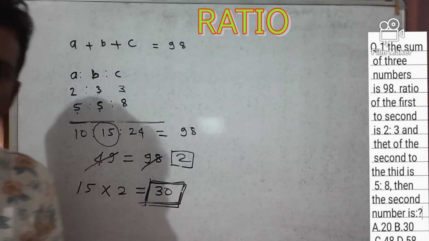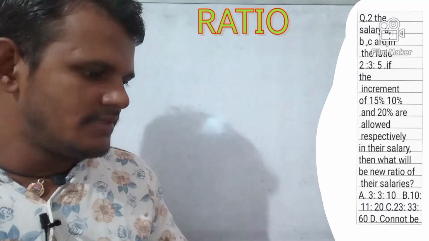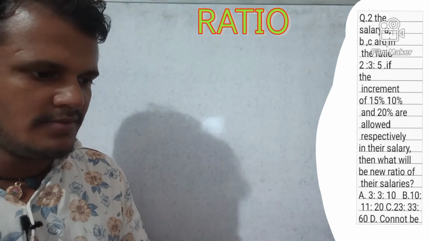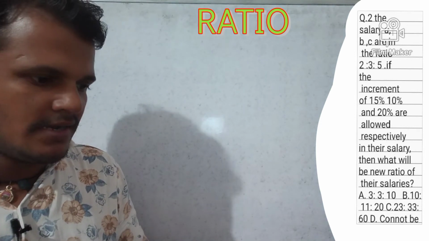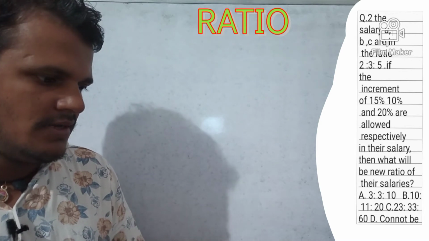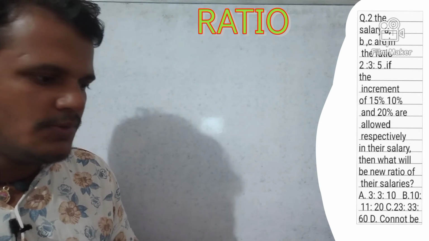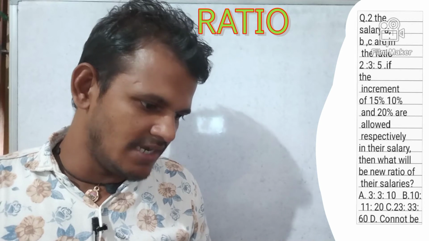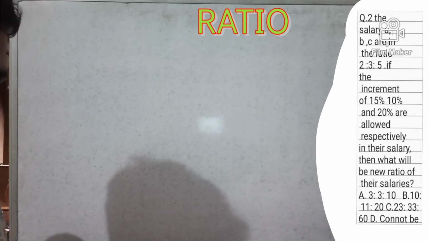Now move to question number 2. The salaries of A, B, C are in the ratio 2, 3, 5. If increments of 15%, 10% and 20% are allowed respectively on their salaries, then what will be the new ratio of their salaries? So the A, B, C ratio is 2, 3, 5.